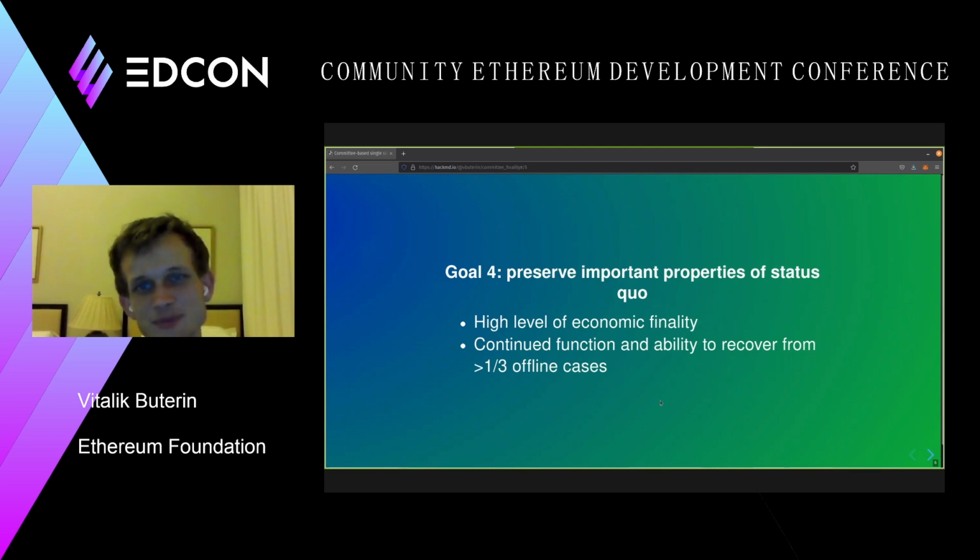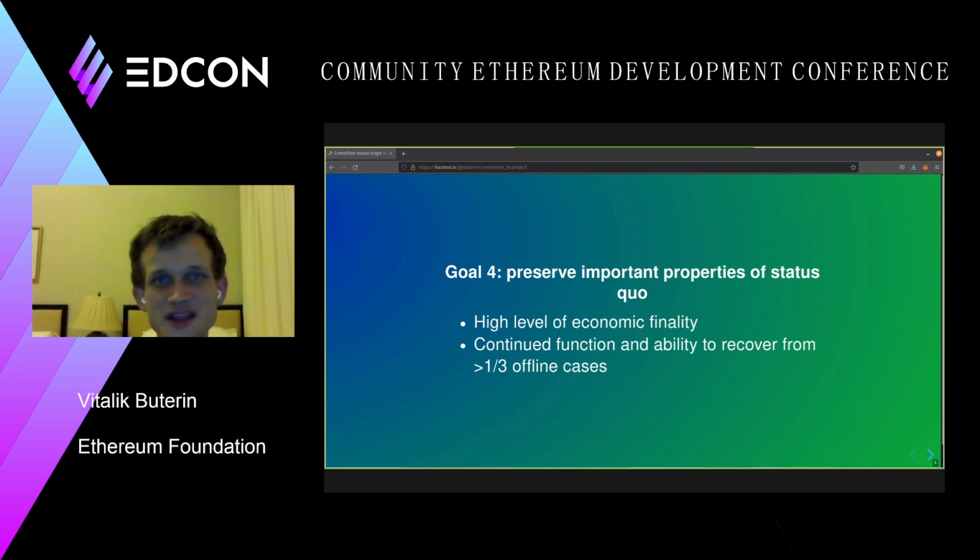Another important property we want to preserve, a property that the beacon chain has that Tendermint does not have, is the continued function when more than 1/3 is offline, and the ability to recover in that case. So when more than 1/3 of a committee is offline, we do not want the chain to just stop. We want some kind of mechanism where the chain can recover from that. So that's goal number 4.